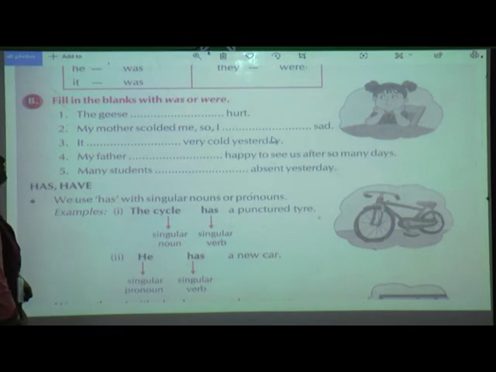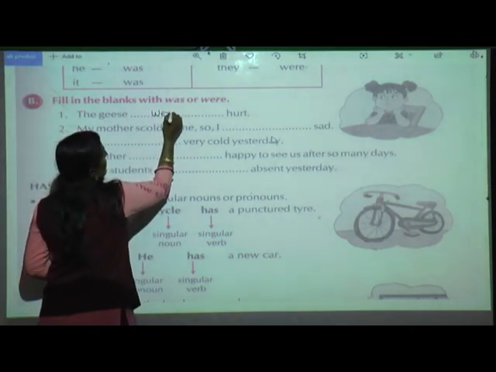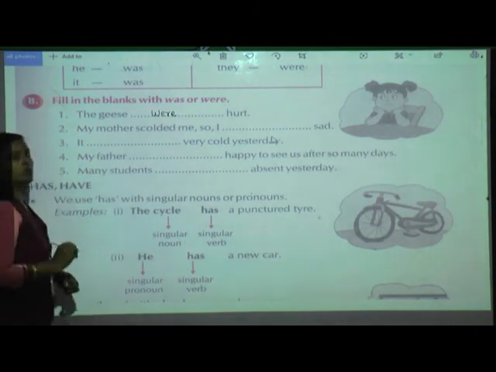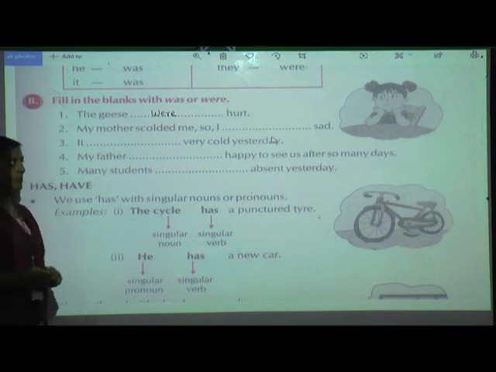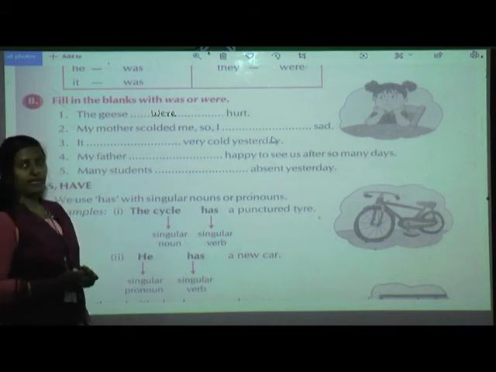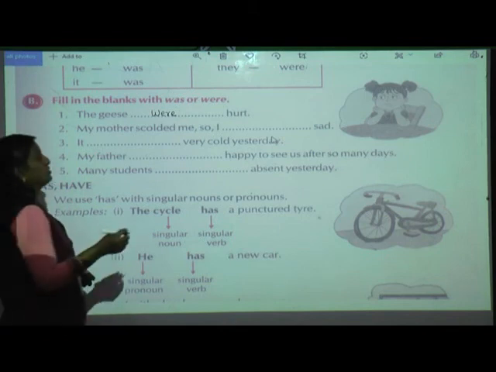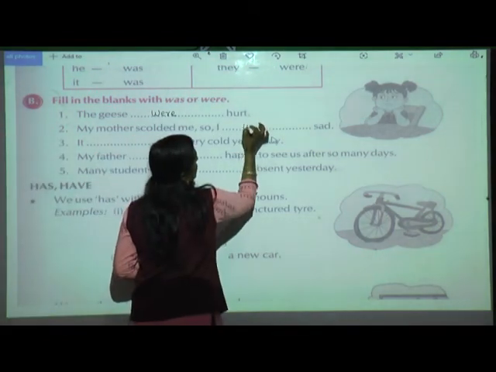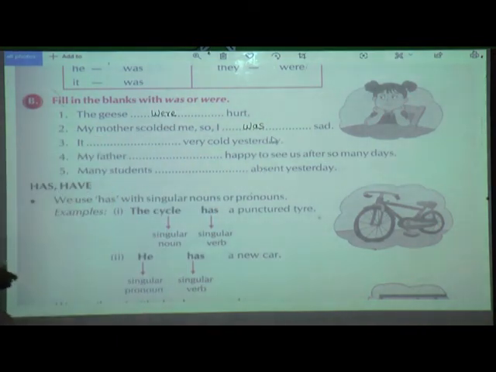So what verb am I going to use? I am going to use W-E-R-E. The geese were hurt. Next, my mother scolded me. So I dash sad. So I is what? Yes, it is singular. So for singular we are going to use W-A-S, was. I was sad.